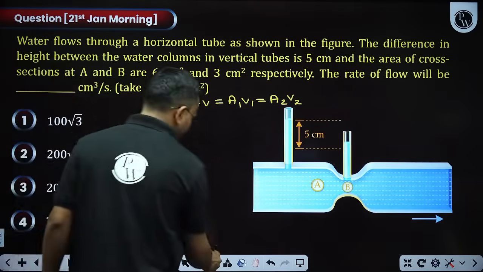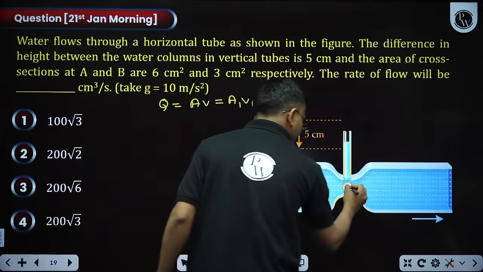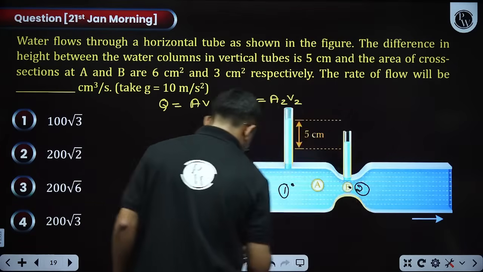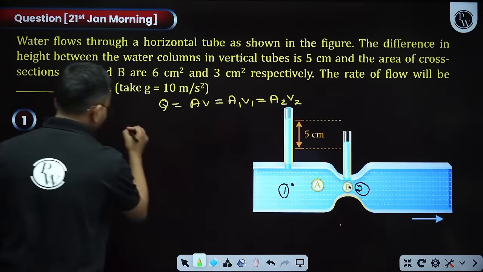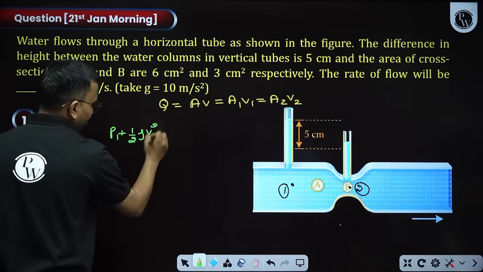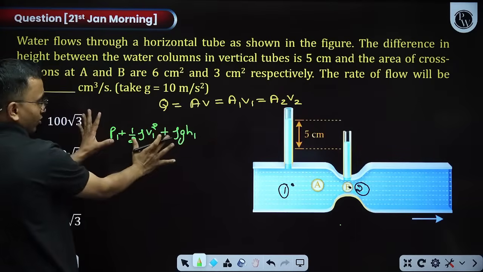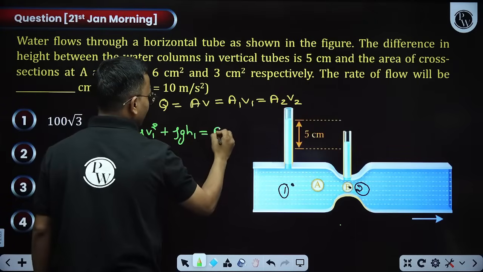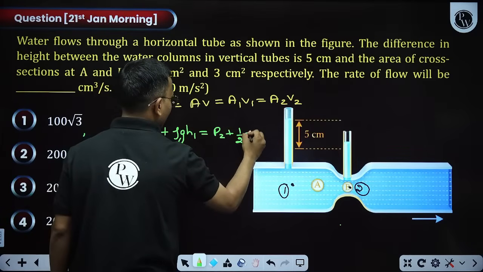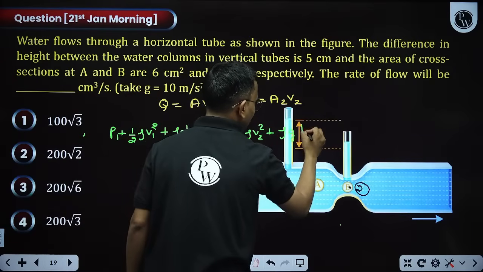Now, we'll use Bernoulli's theorem. This is point 1. This is point 2. So at 1, I'll say P1 plus half rho V1 square plus rho G H1. This is at point 1. This is constant, okay, is equal to, at point 2, P2 plus half rho V2 square plus rho G H2.